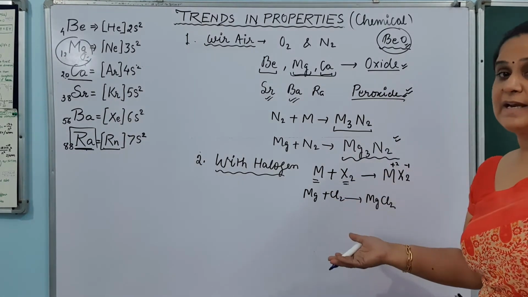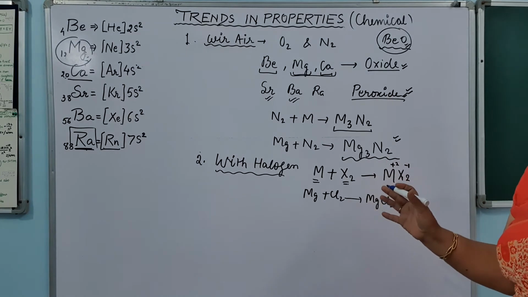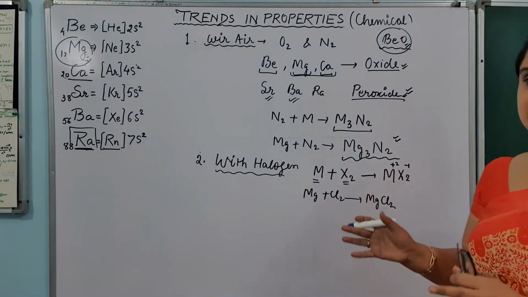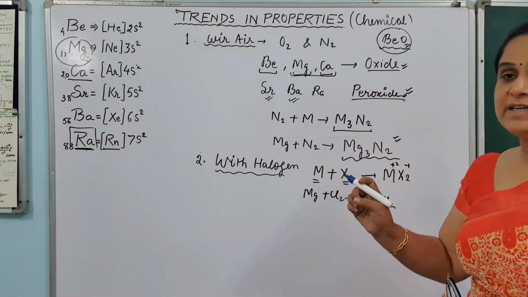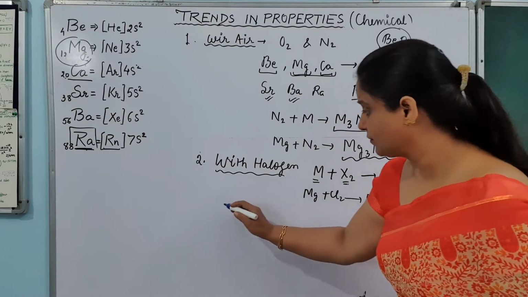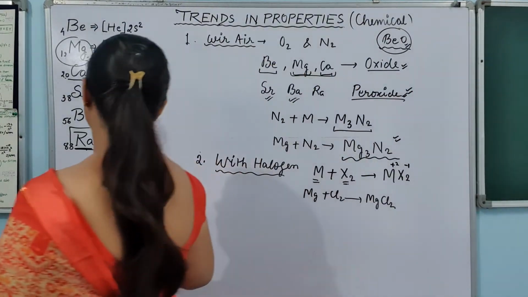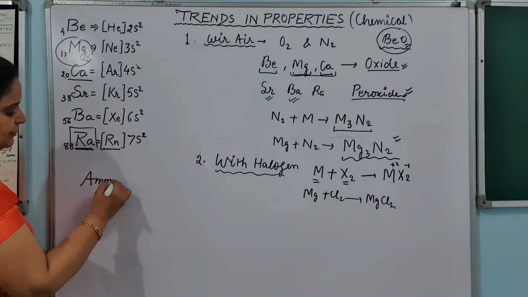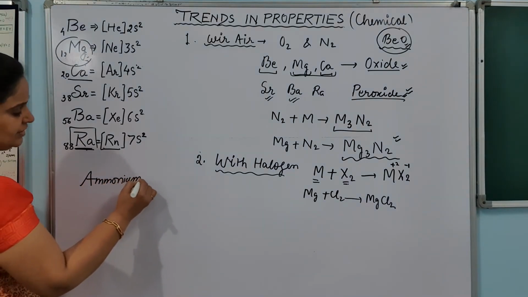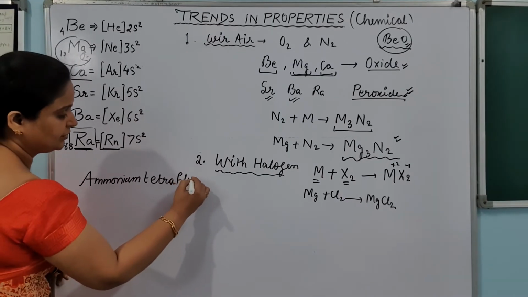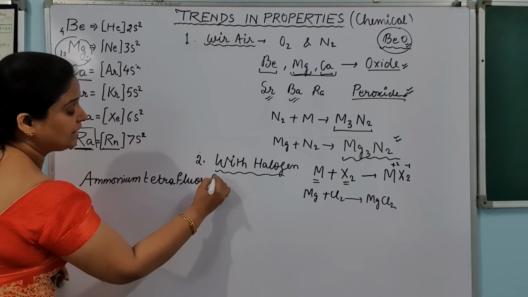So how will beryllium halides be formed? Beryllium halides can be easily formed by heating a substance called ammonium tetrafluoroberylate. I am writing down the name first here: ammonium tetrafluoroberylate.